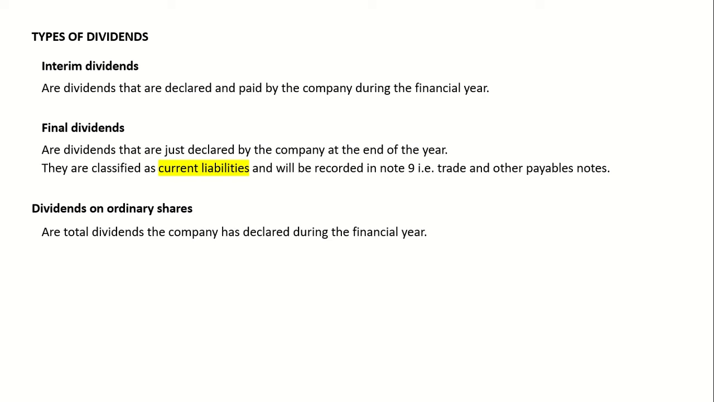Dividends on ordinary shares are simply your total dividends that you have declared. Remember I said we only declare two types of dividends: your interim dividends and your final dividends. This year's interim dividends as well as your final dividends for this year. Those will only be the dividends that you declare in one financial year.